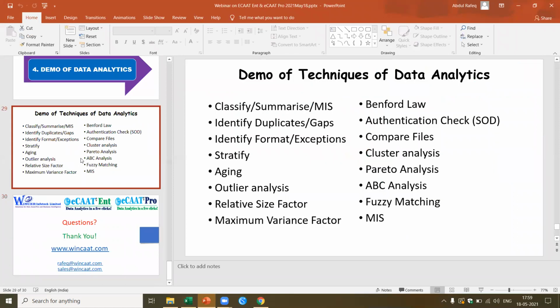Some of these, like compare files, I've not covered here. I've already covered this in other presentations. You can look at this. I think other functions, stratify I've done, aging I've done. Let me show you one important thing. Last thing, compare files generally, if you see my earlier presentations, you're able to find this. I'll just show you one thing which is interesting, which is stratify aging.